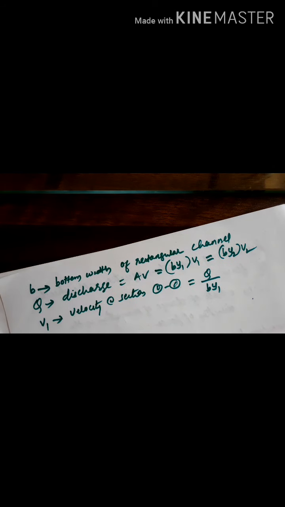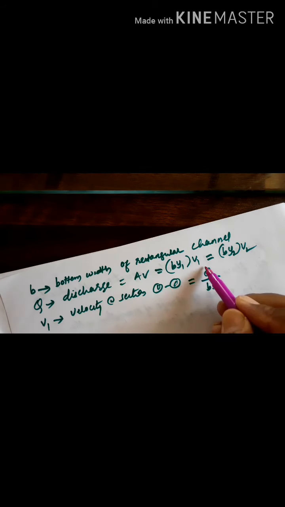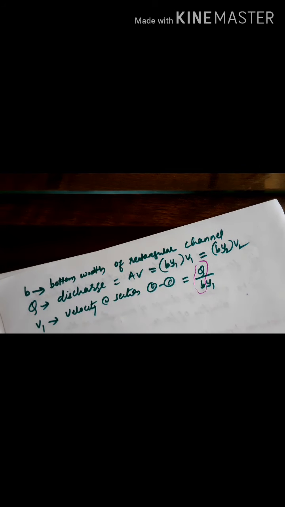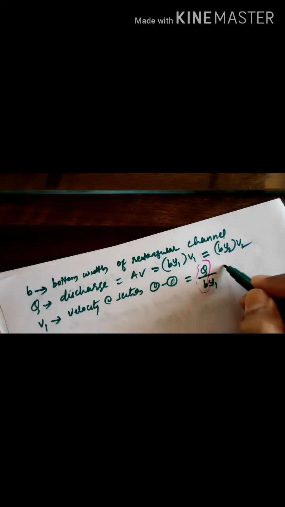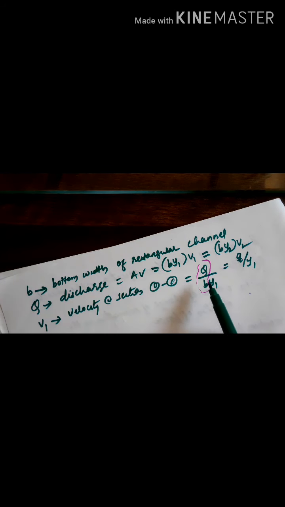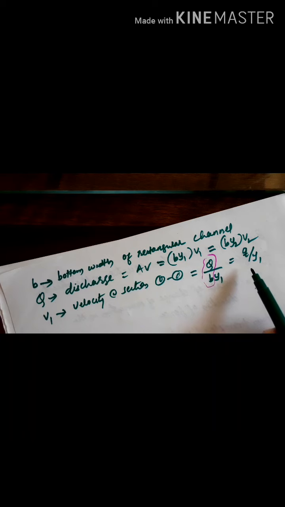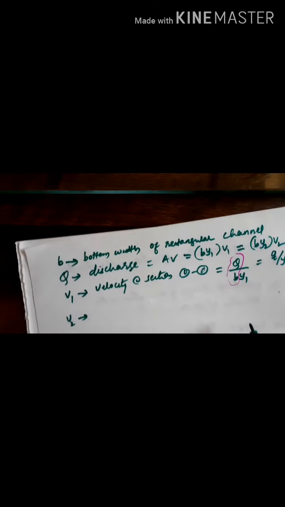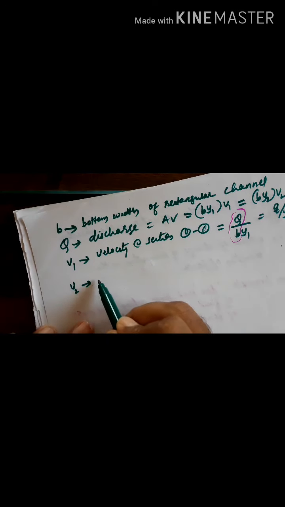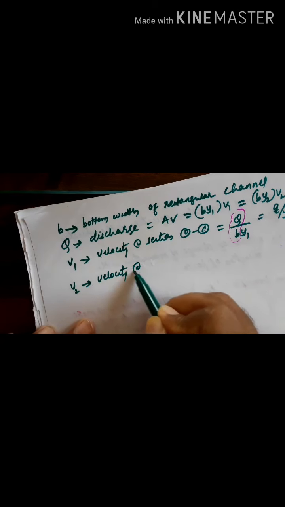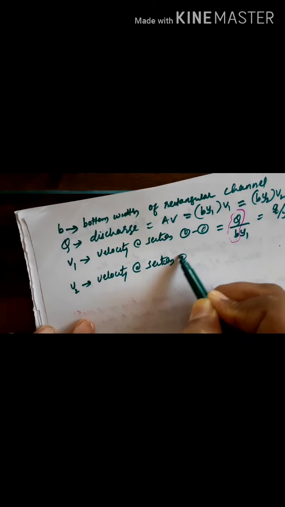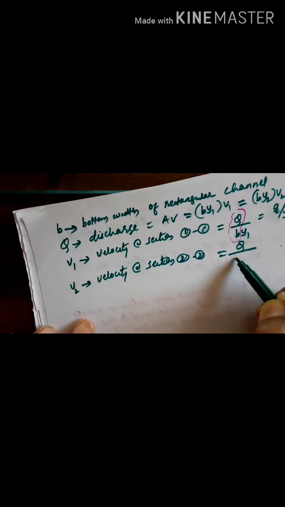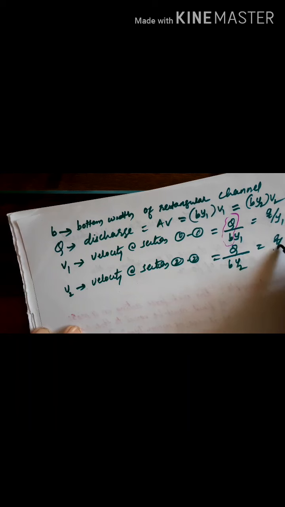But what is Q by B? This will be discharge per unit width, which can be written as small q. So v1 is q by y1. Then v2 is the velocity at section 2. Again it can be written as Q divided by B into y2, and Q by B is discharge per unit width, so v2 is q by y2.